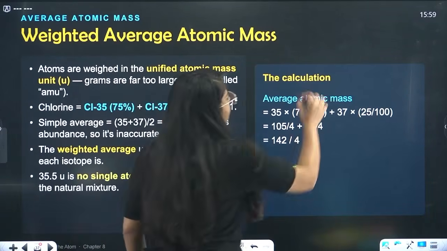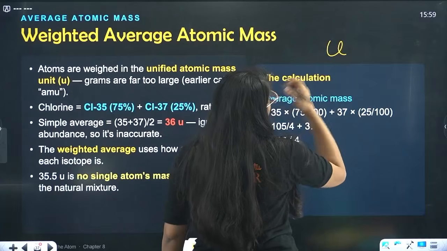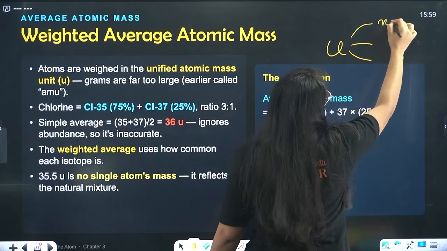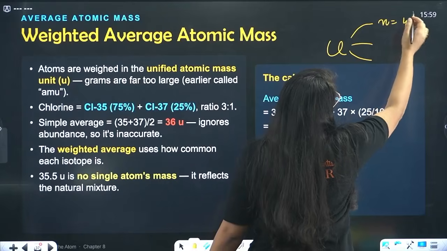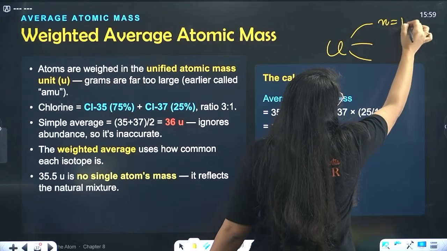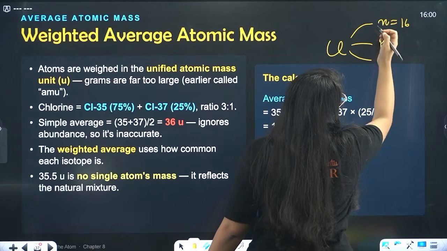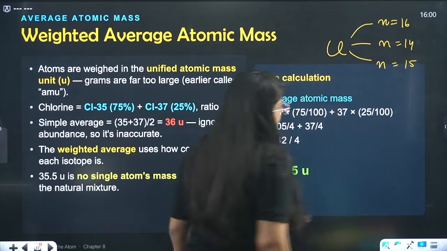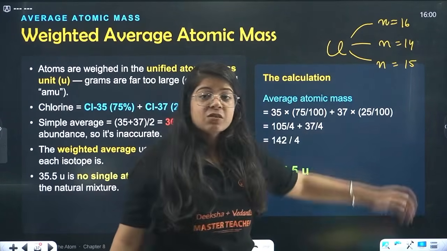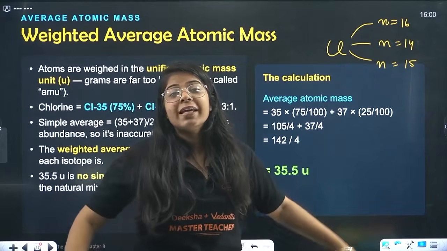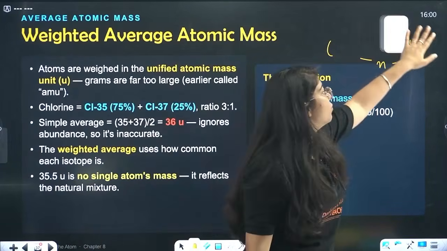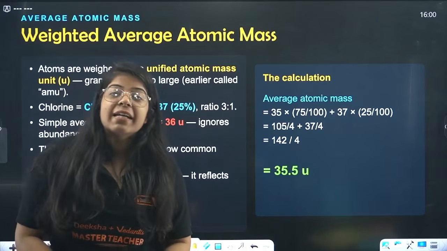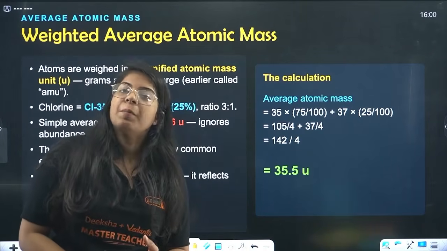Take chlorine. Chlorine can exist in a certain number of isotopes. Let's say one has neutron 16, then one has neutron 14, then one has neutron 15, just an example. So all of these masses will be different. So how will we take the mass of chlorine if we have to at any point? That is where a concept comes, weighted average atomic mass.